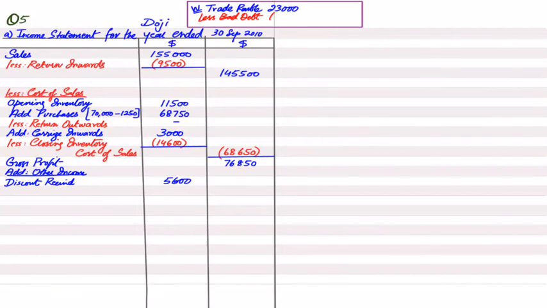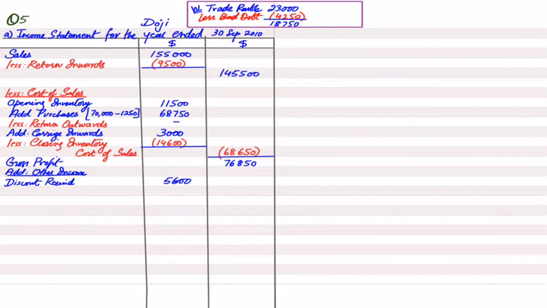The bad debts given amount to 4250. If we deduct 4250 from trade receivables of 23,000, I will be getting 18,750.